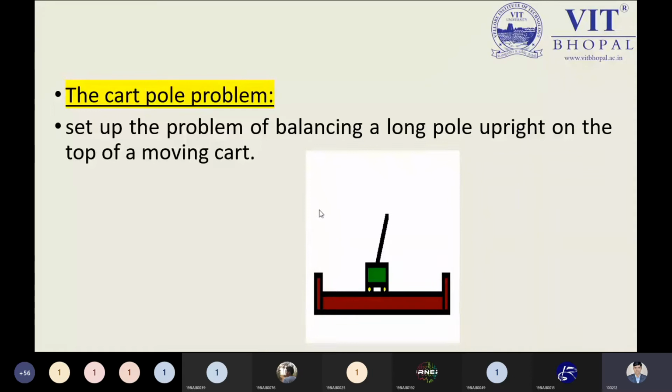But before understanding the cardboard problem, just let me know what is meant by the cardboard problem. Can anyone tell me, after reading the statement, or after seeing this image here, what is meant by the cardboard problem?